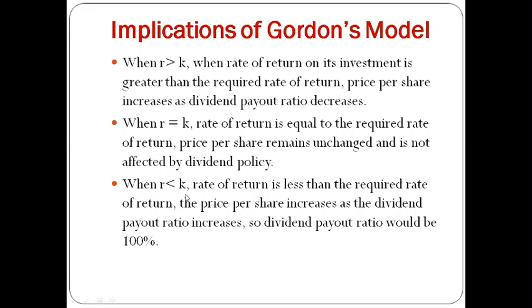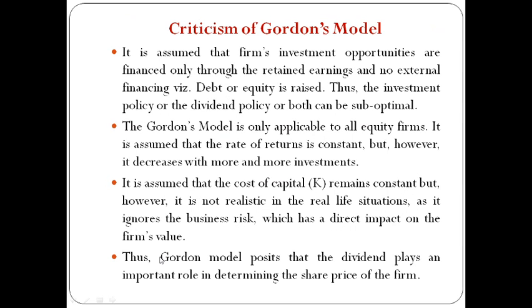Last is when R is less than K, when the rate of return is less than the required rate of return. You are getting less return on your investment than required, then the price per share will increase if you increase your dividend payout ratio, so the dividend payout ratio would be 100%.